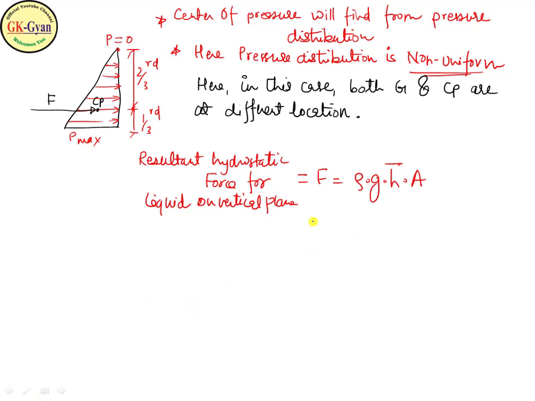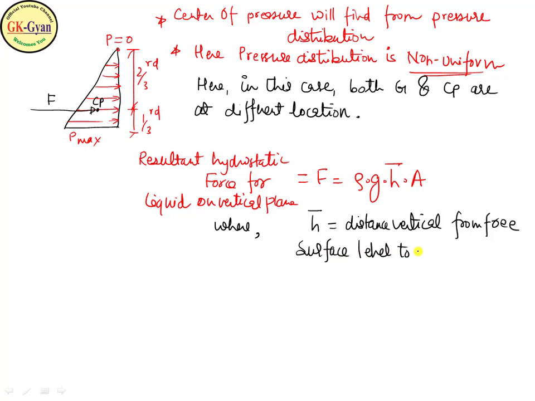Here, what is h bar? h bar is the vertical distance from the free surface level to the center of gravity of the plane, any plane.